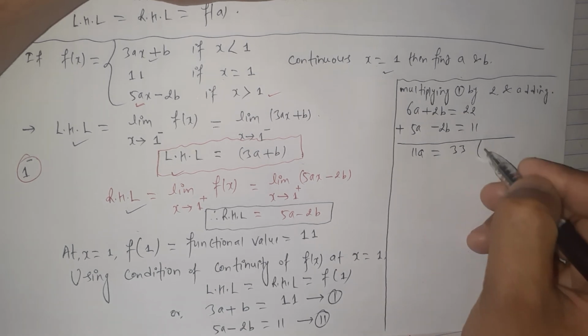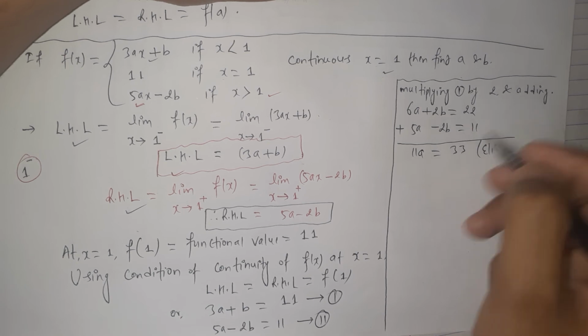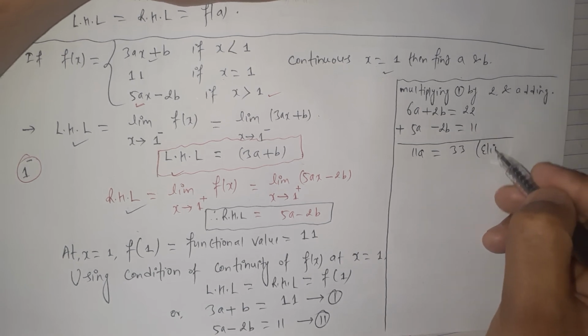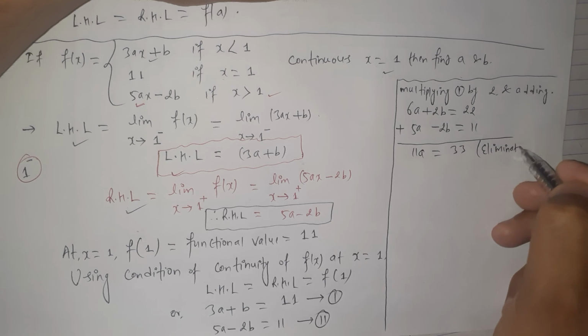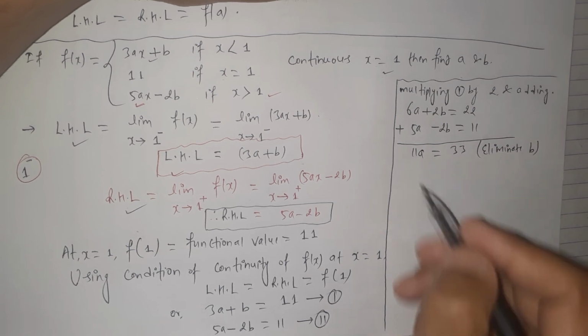This is the elimination method for solving linear equations. Here we eliminate b. There is no b.